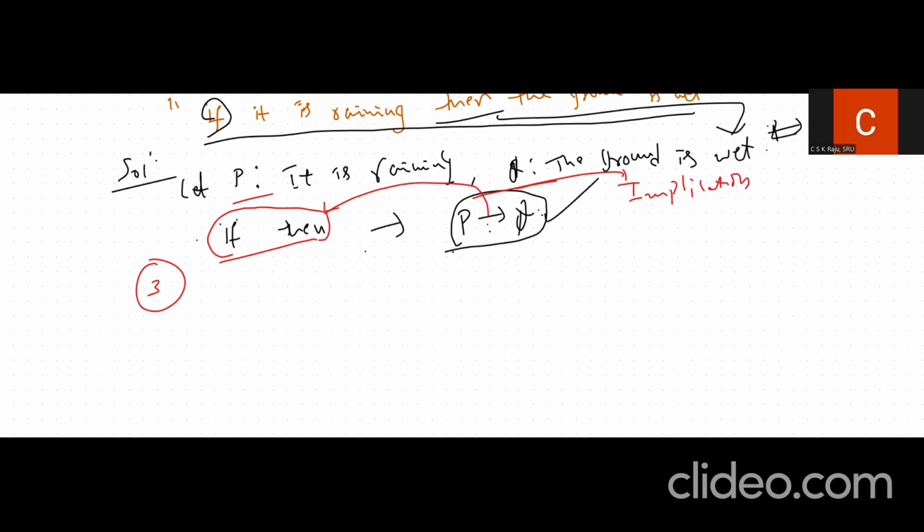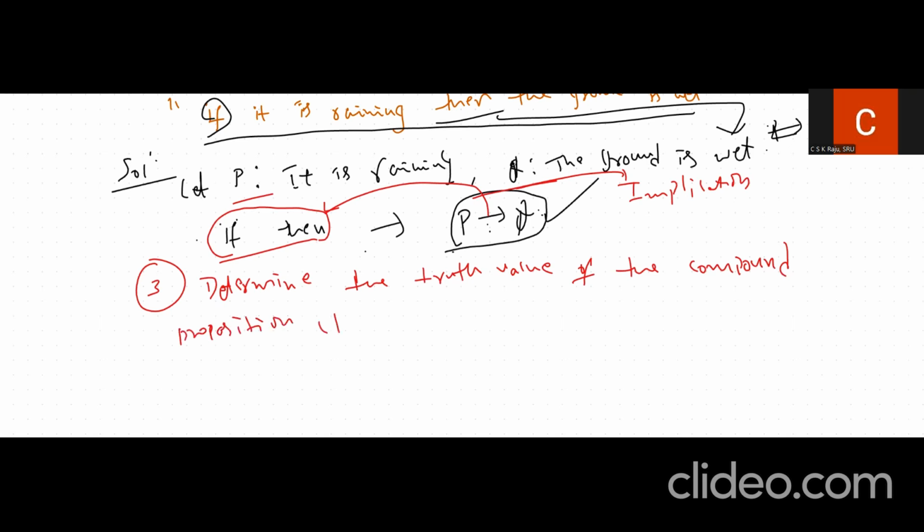Let us discuss the next problem. Determine the truth value of the compound proposition P disjunction negation Q, where P is true and Q is false. So they have given that P is true from the question.